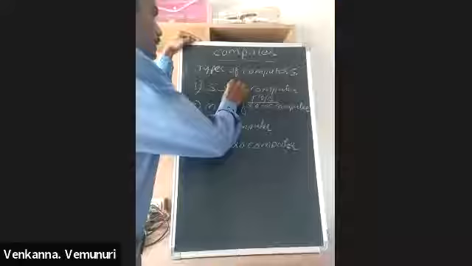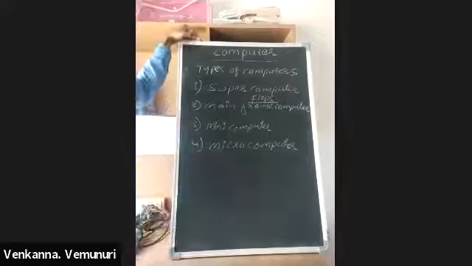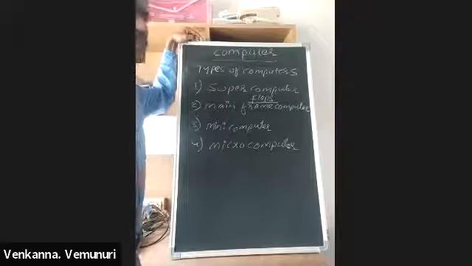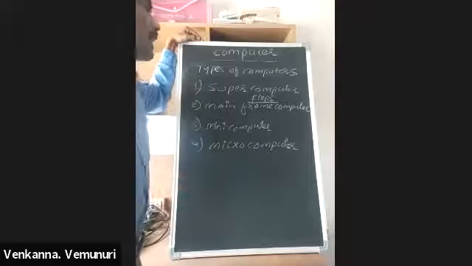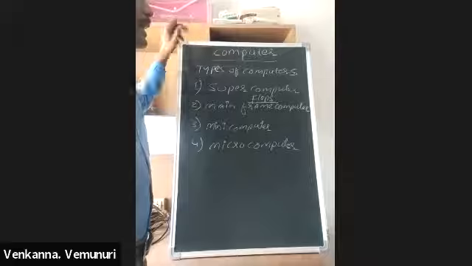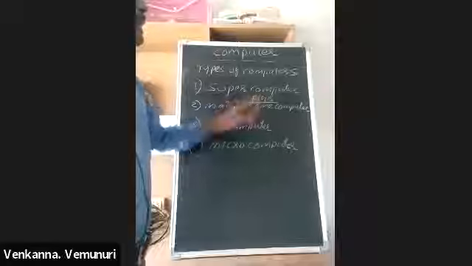What is the main feature of a supercomputer? It performs billions and trillions of mathematical calculations per second, and that calculation speed we are calculating in flops, floating point operations per second.